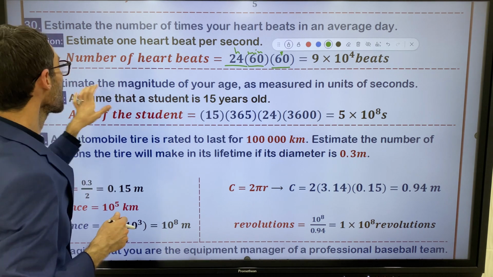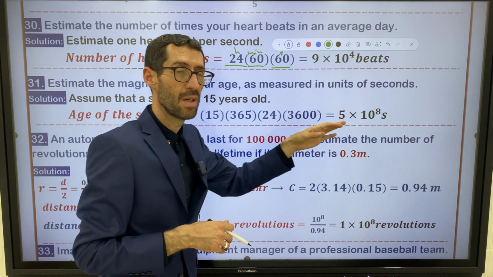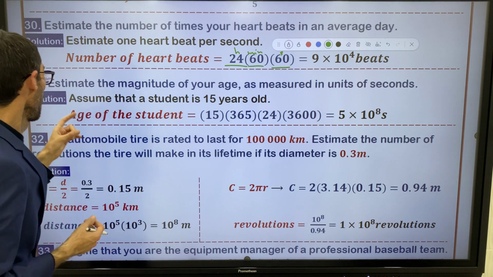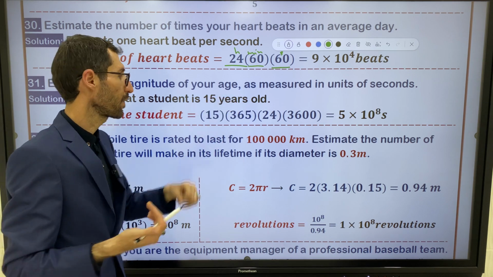It says, estimate the magnitude of your age as measured in units of seconds. You have to convert your age into seconds. Assume that a student is 15 years old, for example. 15 years old.